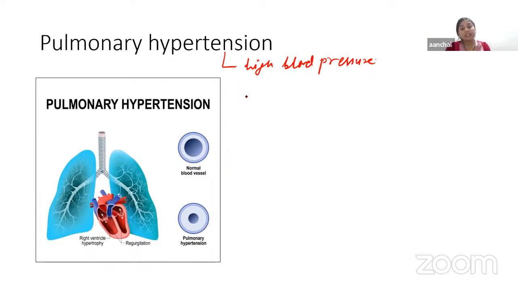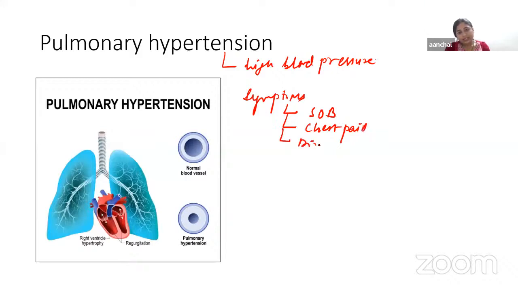Now, what could be the symptoms of this condition? Various symptoms are there, like shortness of breath, chest pain, dizziness, fatigue. The person may feel faint. So these are the common signs and symptoms.